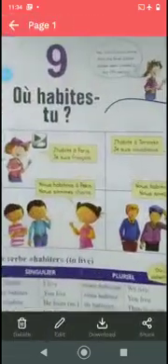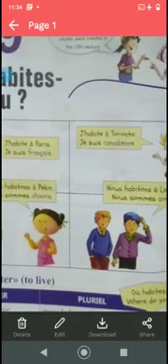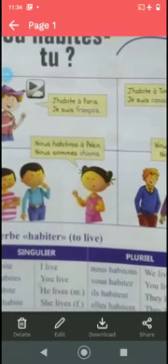Now over here, j'habite. If you ask the question où habites-tu, it's an informal way of asking where you live. So j'habite à Paris, je suis français. Since one stays in Paris, France, he is French, he has the French nationality. J'habite à Toronto, je suis canadienne. Nous habitons à Pékin, nous sommes chinois.